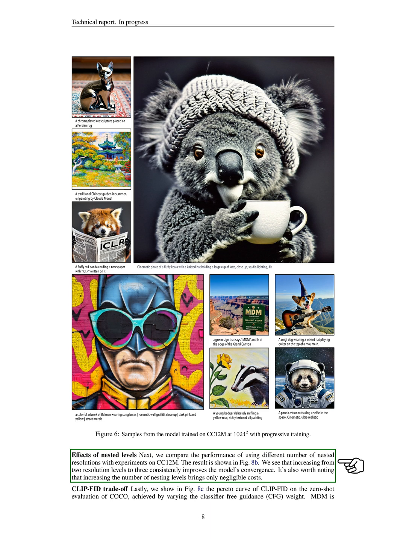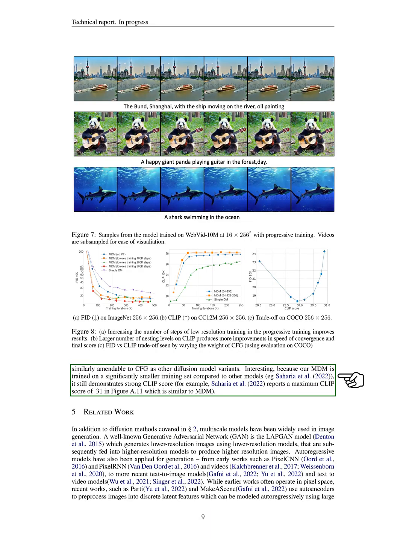We also compared the performance of using different numbers of nested resolutions and found that increasing from 2 resolution levels to 3 consistently improves the model's convergence. Lastly, we showed that MDM is similarly amenable to classifier-free guidance, CFG, as other diffusion model variants. Despite being trained on a significantly smaller training set compared to other models, MDM still demonstrates a strong CLIP score.